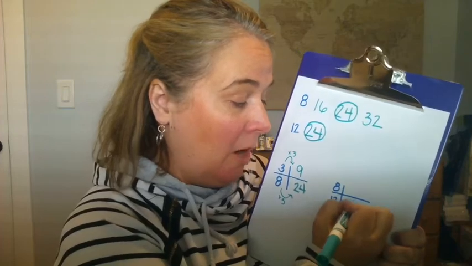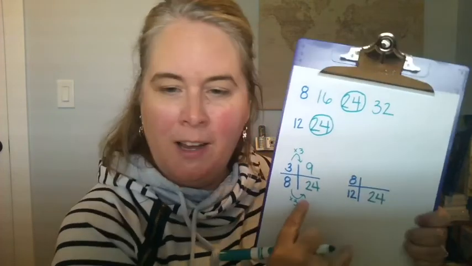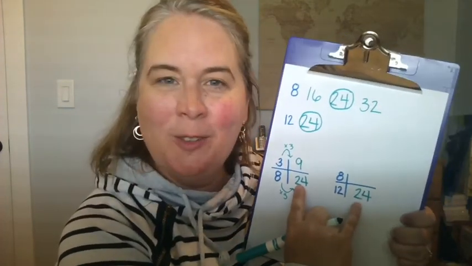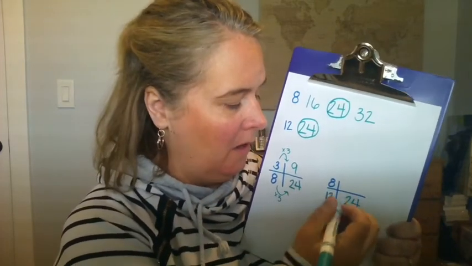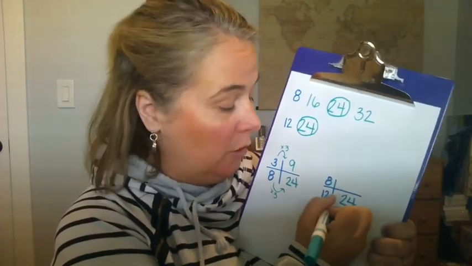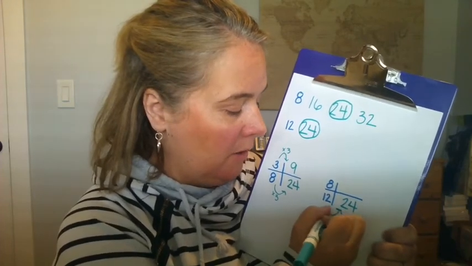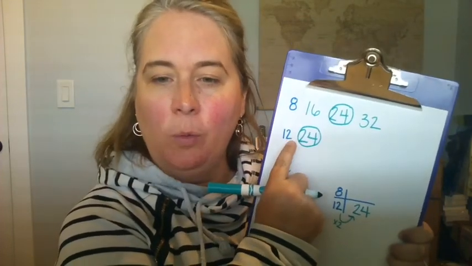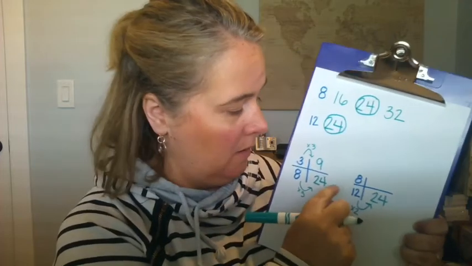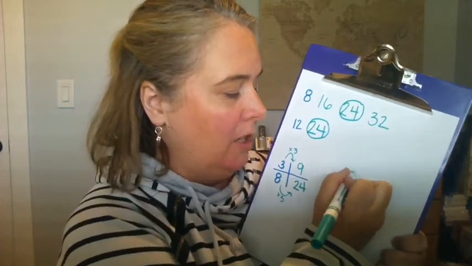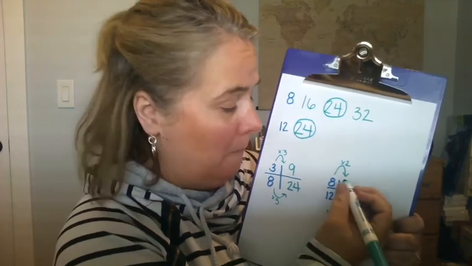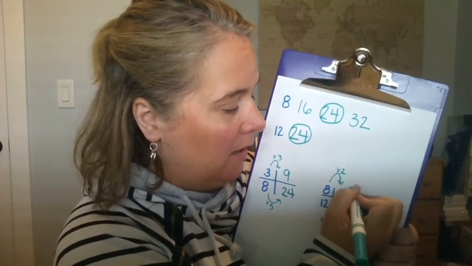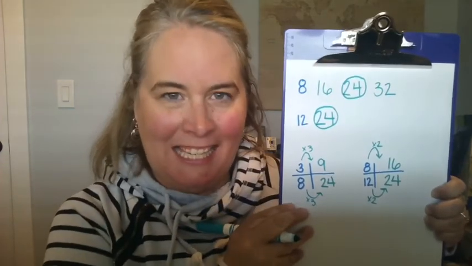I know that my denominator will also be 24 because I want these two to have a common denominator, or the same denominator. When I went from 12 to 24, I multiplied by 2. I can see that here: 1, 2. I multiply the bottom by 2. I'm also going to multiply the top by 2. 8 times 2 is 16.